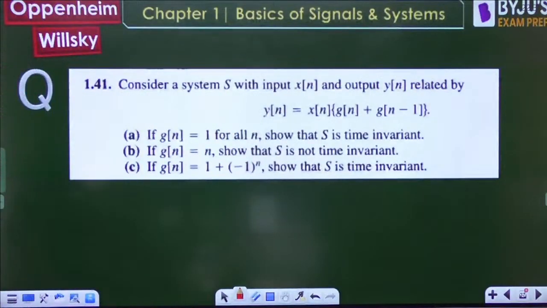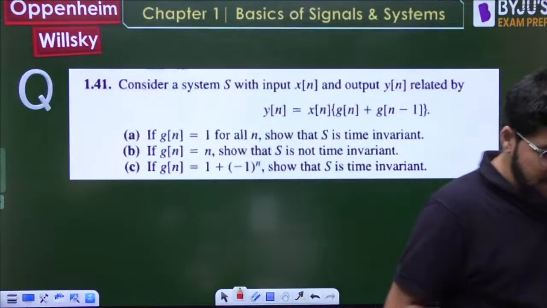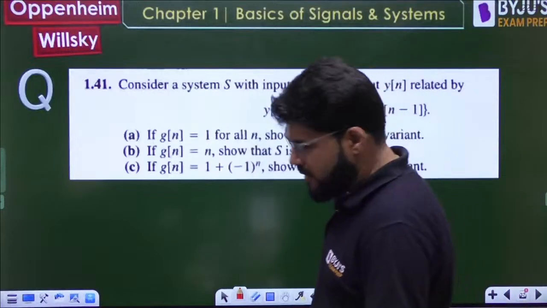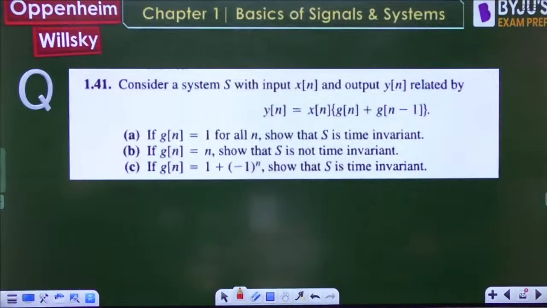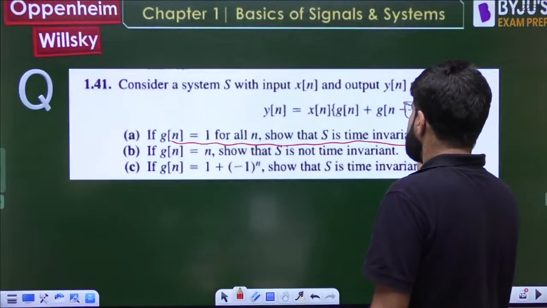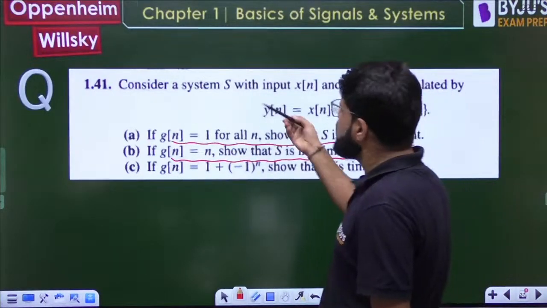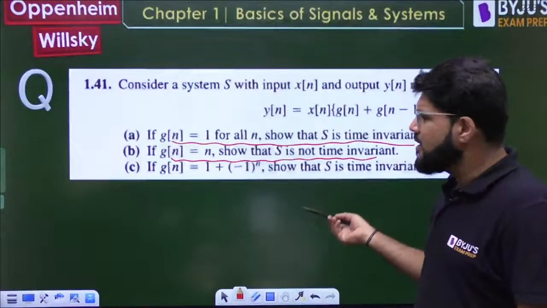Consider a system with input x[n] and output y[n] related by y[n] = x[n](g[n] + g[n-1]). If g[n] equals 1 for all n, show that the system is time invariant. If g[n] equals n, show that the system is not time invariant. Let us just solve it.